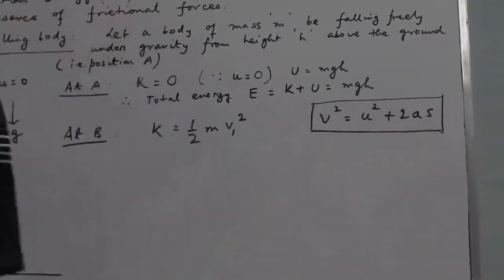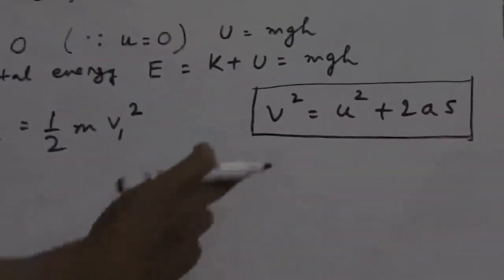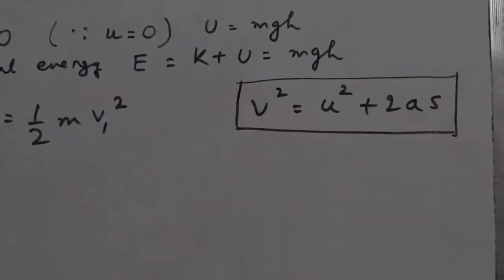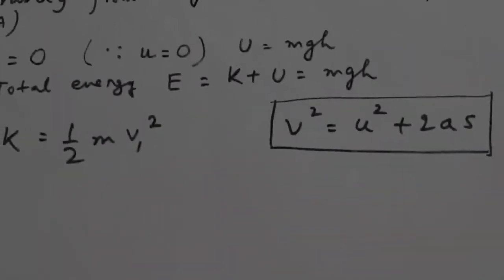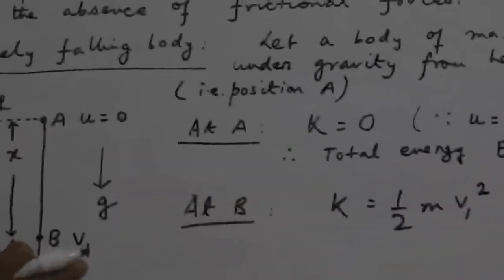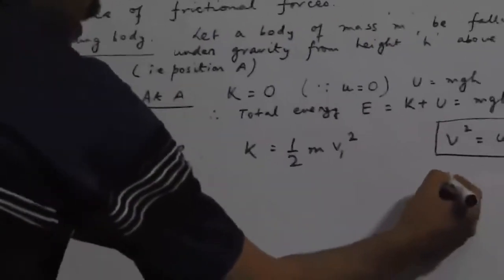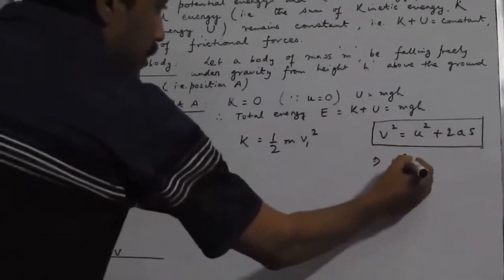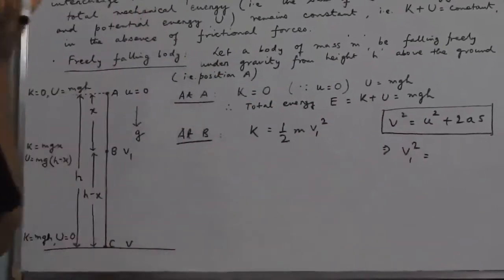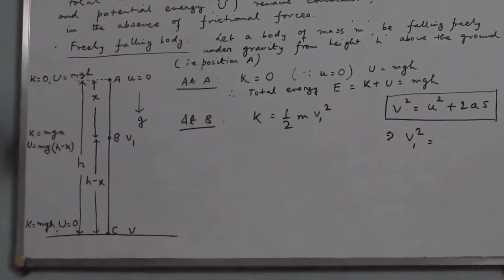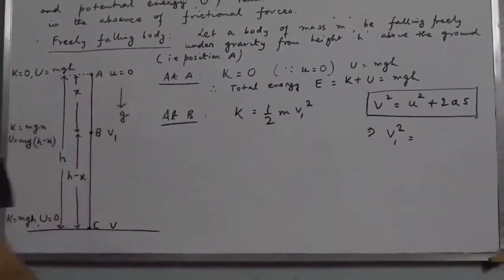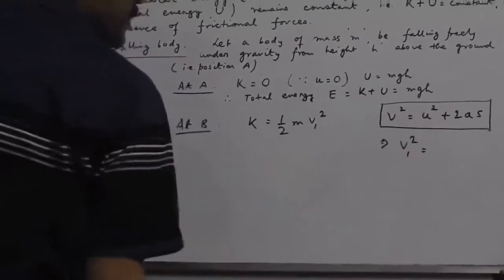In this situation, v represents the final velocity. Because the body has descended from the point A to the point B, its final velocity is v1. So I can write v1 square equal to, u represents the initial velocity. The initial velocity was 0, so u square is 0.